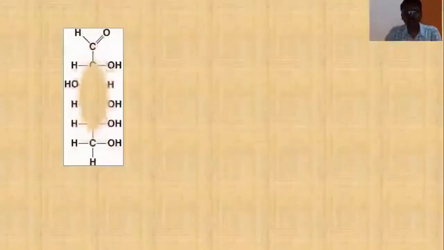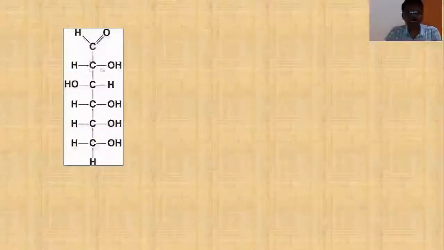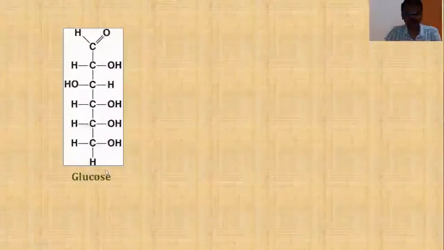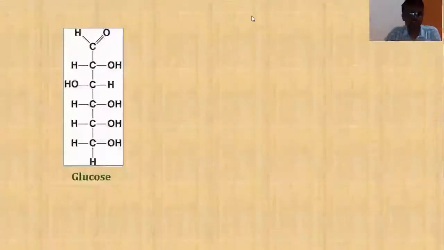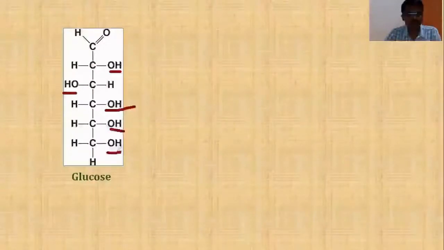Now students, take a closer look at this particular structure. This is the structure of glucose. In the structure, we can see as many as 5 hydroxyl groups. 1, 2, 3, 4, 5. 5 hydroxyl groups. And what about this?